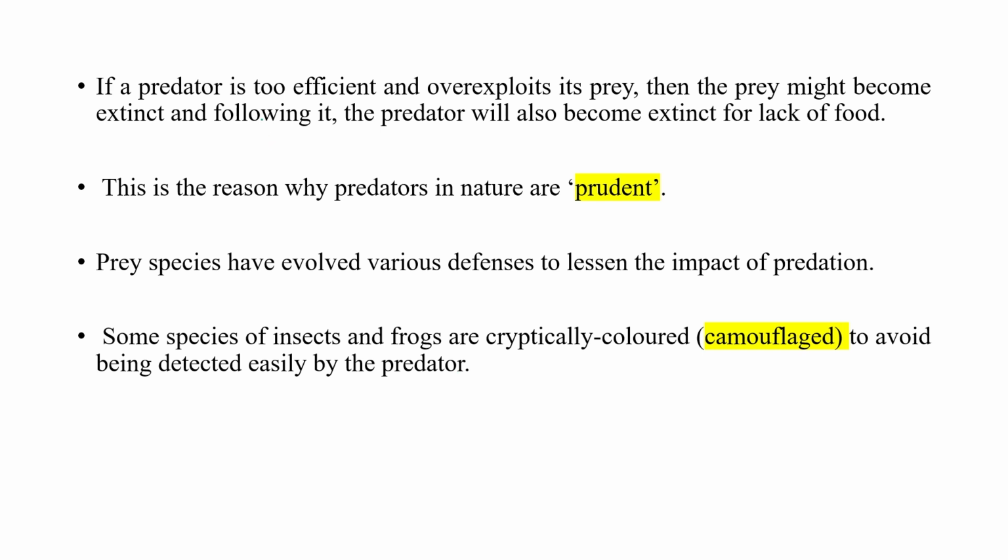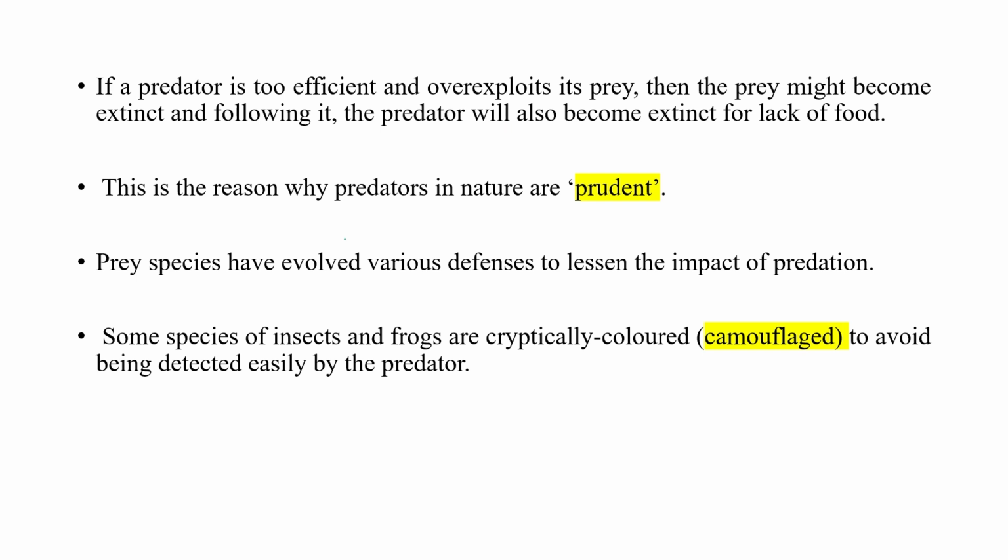If the predator is too efficient and overexploits its prey, then the prey might become extinct, and following it, the predator will also become extinct for lack of food. So predators catch or kill only that number of individuals as prey which is necessary for their survival.